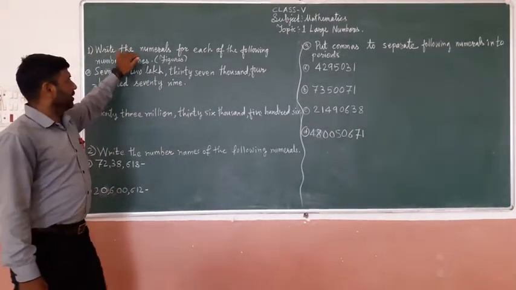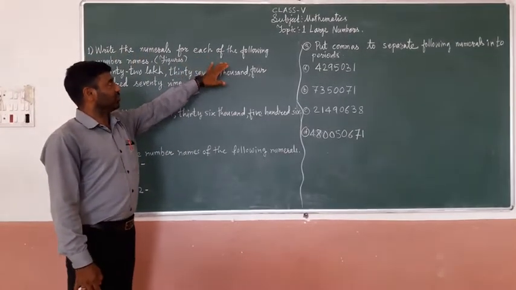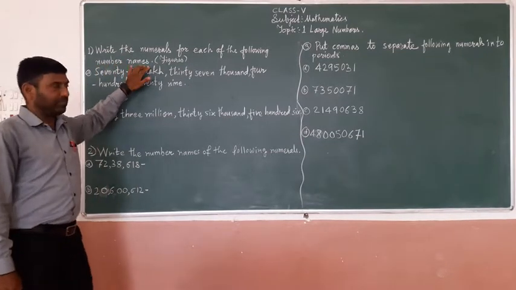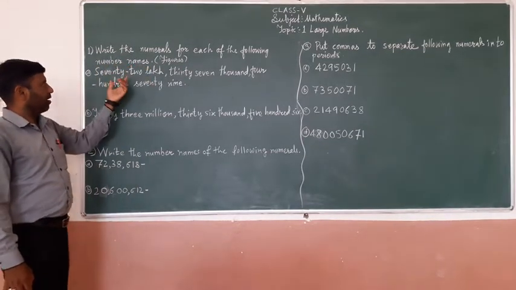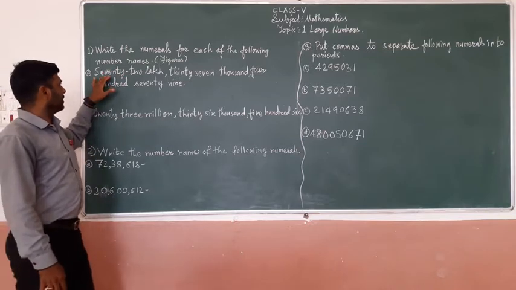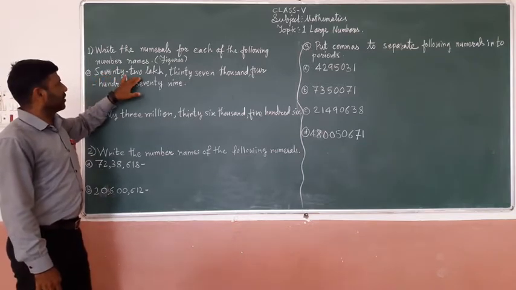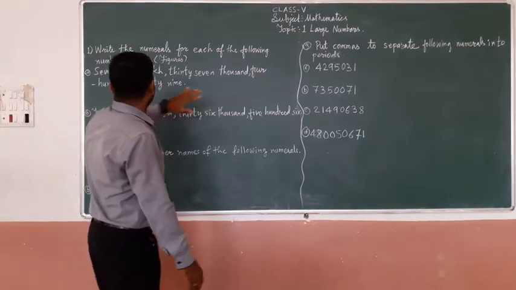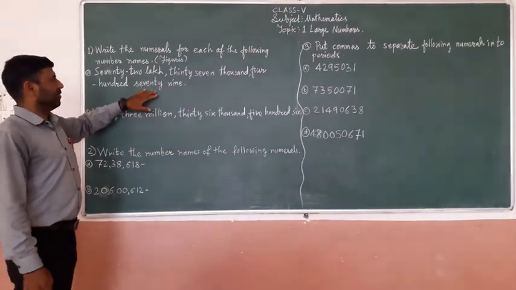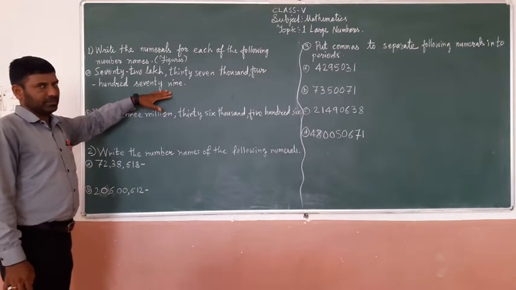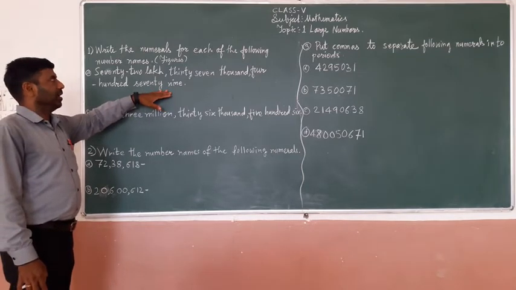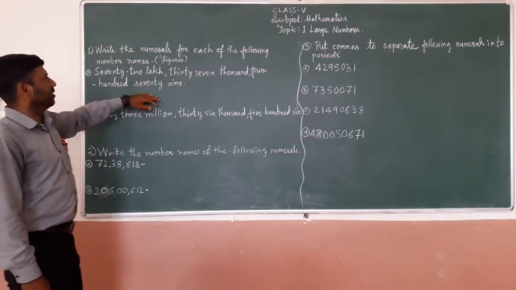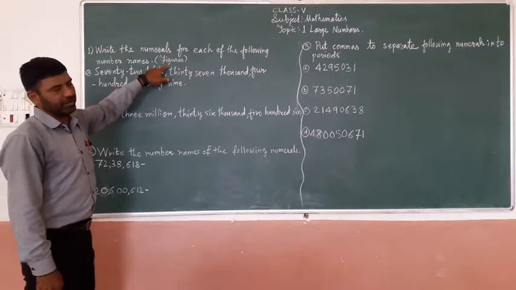Write the numerals for each of the following number names. 72 lakh 37,479. Written in words, we will have to write in number names, means we will have to write in figures.